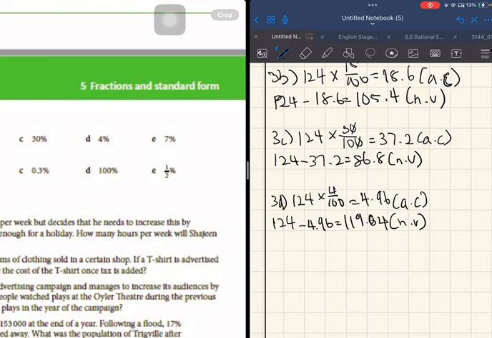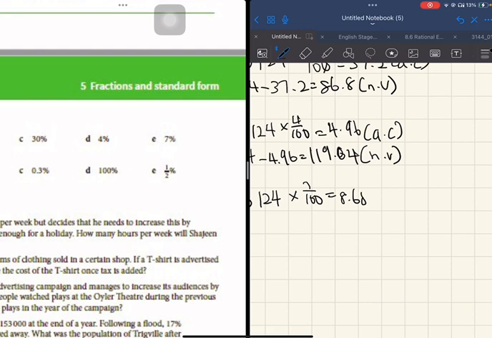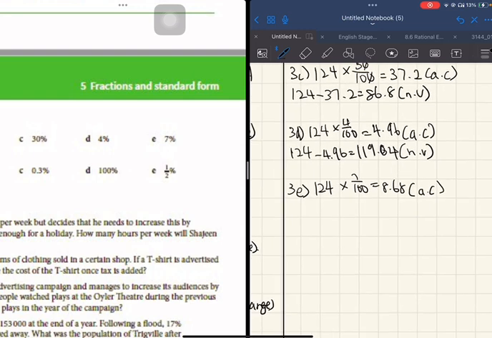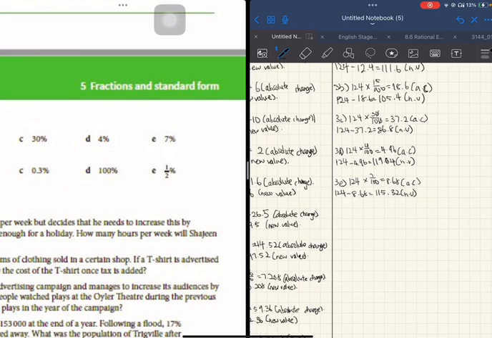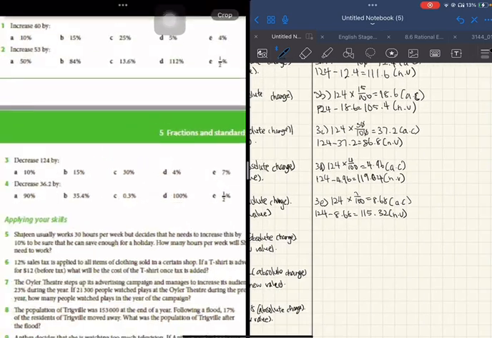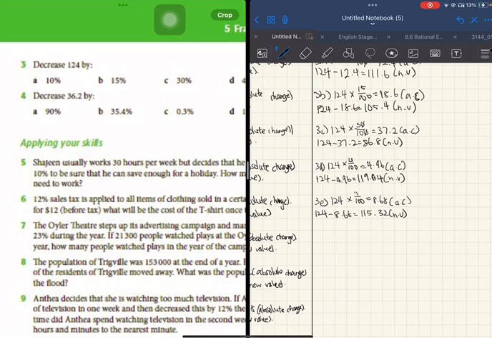Now the last question for question 3. Question 3e, decreased by 7%. Like this, and then you will get 8.68. This is the absolute change. 124 minus 8.68, you will get 115.32. This is the new value. Now we're done with questions 1, 2, and 3. Now we are left with question 4.